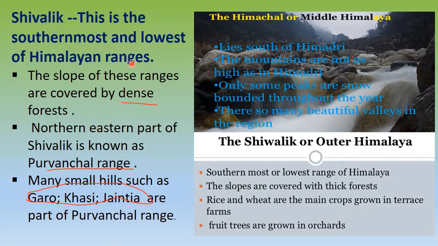The absolute thing that separates it from the other two is the presence of dense forest in this region. The northernmost part of Shivalik is known as the Purvanchal range, which has small hills that are very famous in this area: Garo, Khasi and Jaintia. Rice and wheat are the main crops grown in terrace farms in this region.